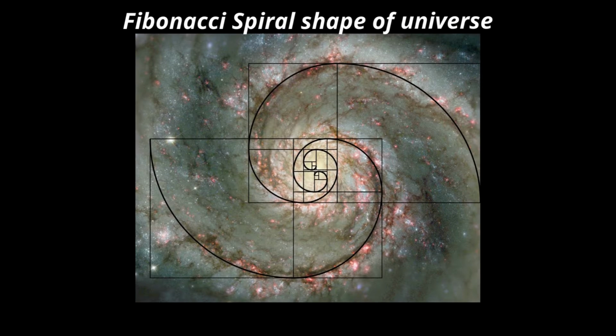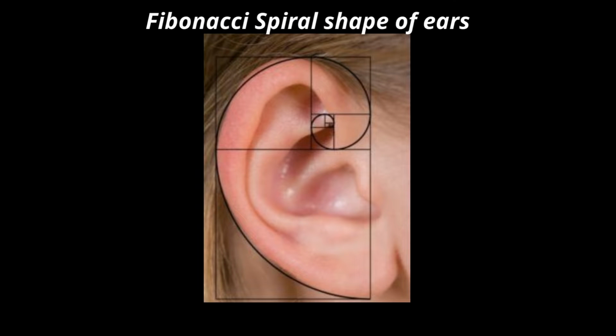And now coming to the universe. Two Fibonacci spirals in opposite directions lead to a very big universe. We have always seen the spiraling Milky Way galaxy, and this is the math behind the spiral which has been formed. It is really interesting to see this. And next, coming to the shape of the ears. We all have ears from birth, right? The shape of the ear is also a Fibonacci spiral. The smallest part of your ear is going to decide the largest part of your ear also.